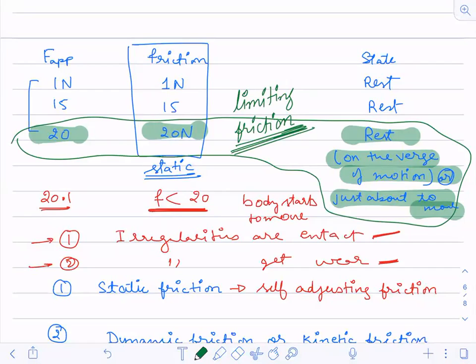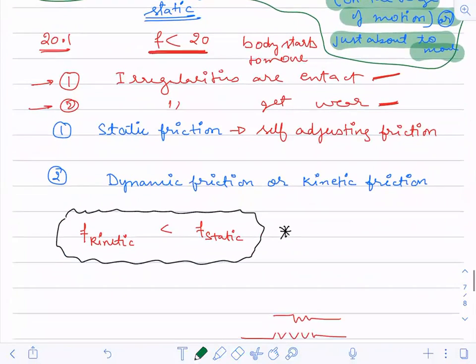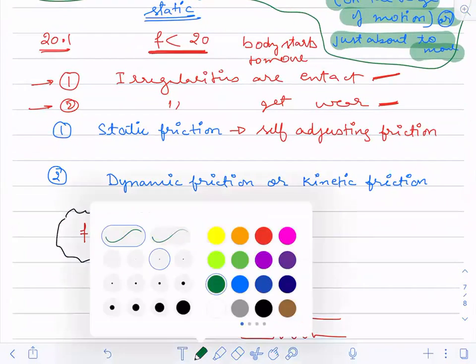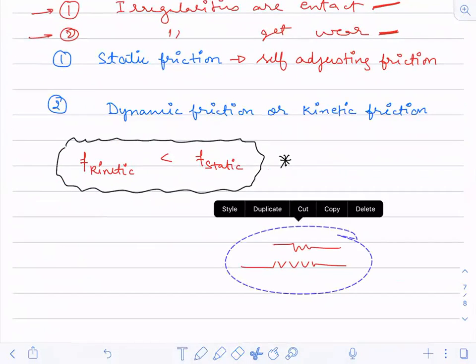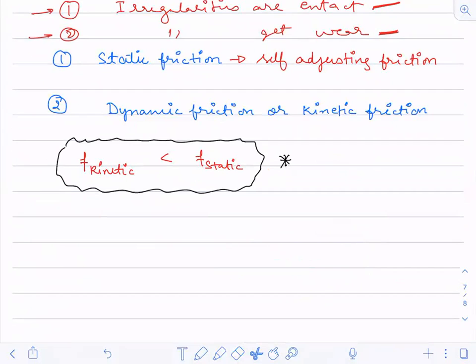Limiting friction is not any other category; it is just the maximum value of static friction. It is not the third category. We only have two categories, static friction and kinetic friction.